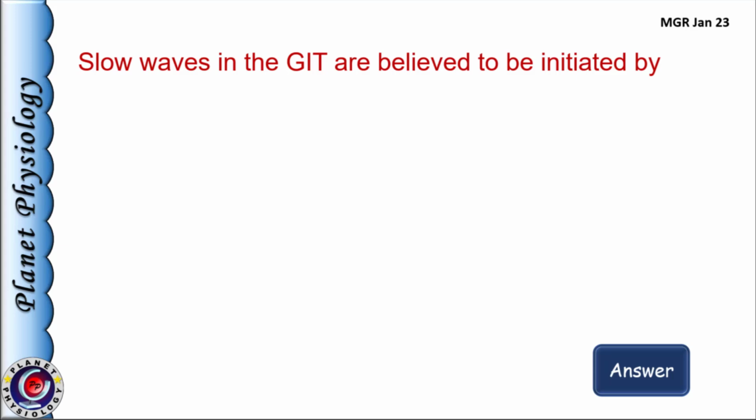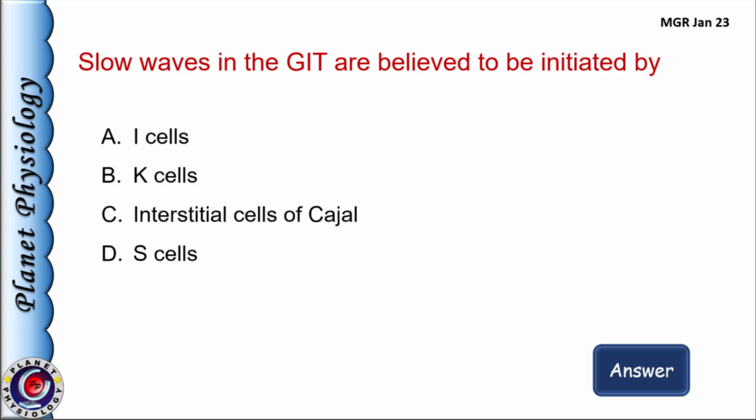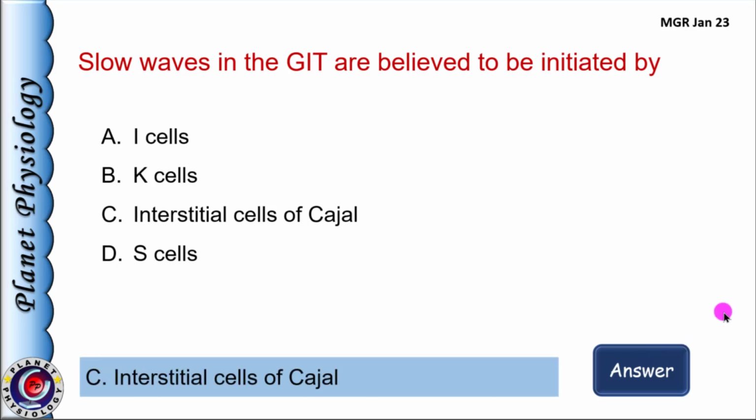First question. Slow waves in GIT are believed to be initiated by A. I cells, B. K cells, C. Interstitial cells of Kahl, and D. S cells. And the answer is option C.